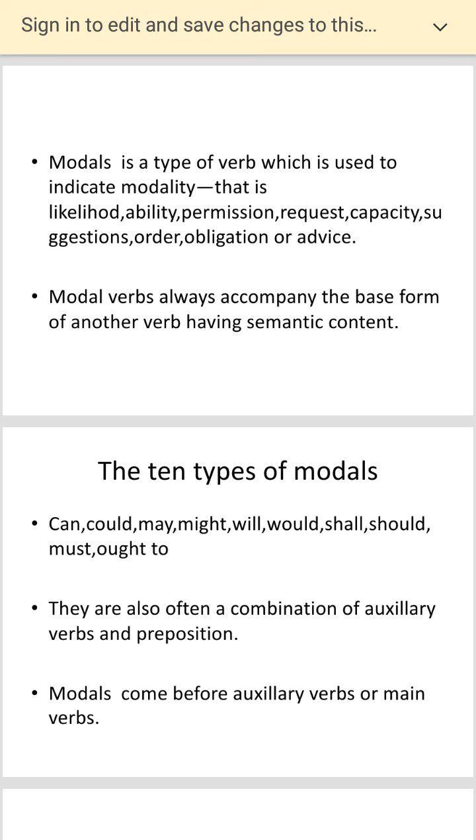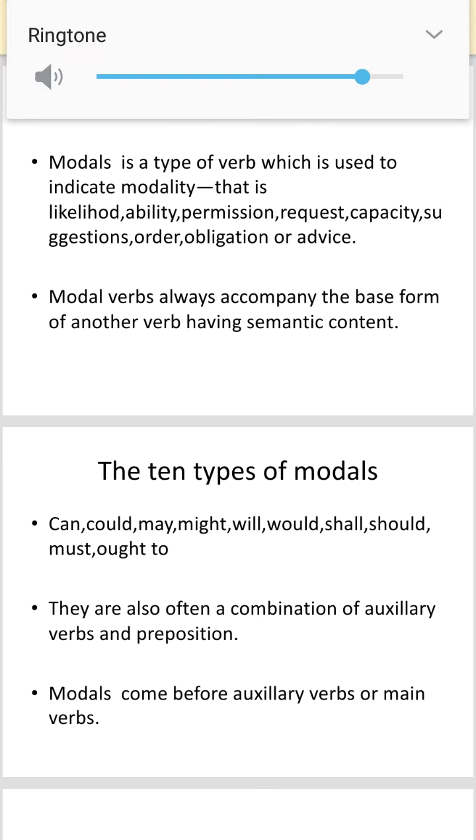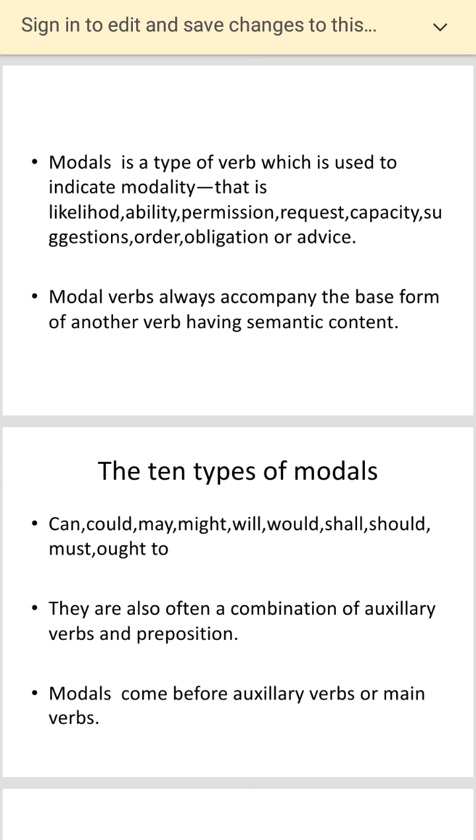There are 10 types of modals basically which you need to follow: can, could, may, might, will, would, shall, should, must, ought to. Now, there are also often a combination of auxiliary verb and preposition. And the last point you have to remember is that modals come before auxiliary verbs or main verbs.